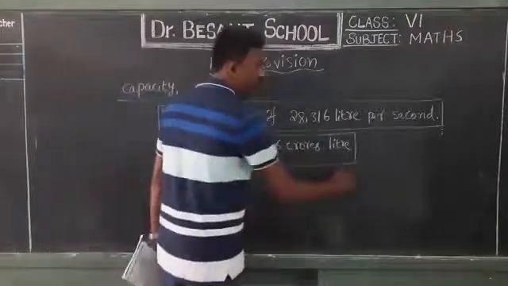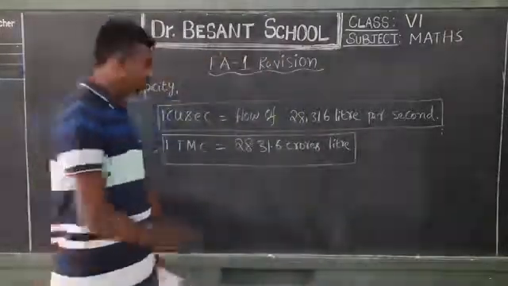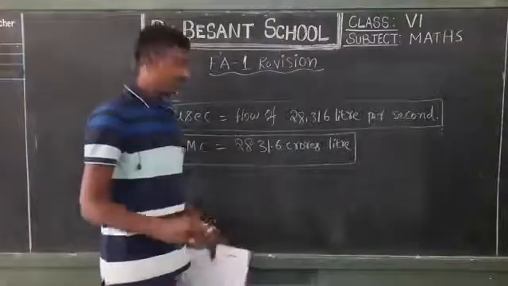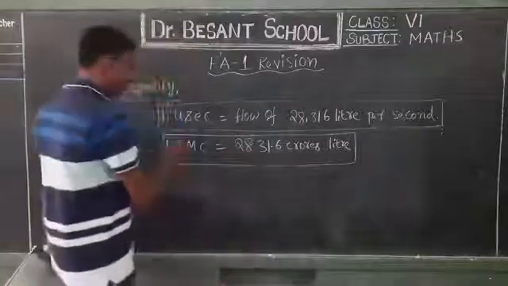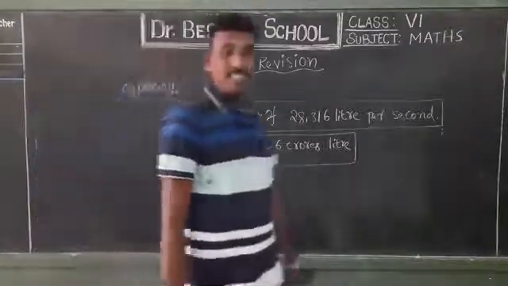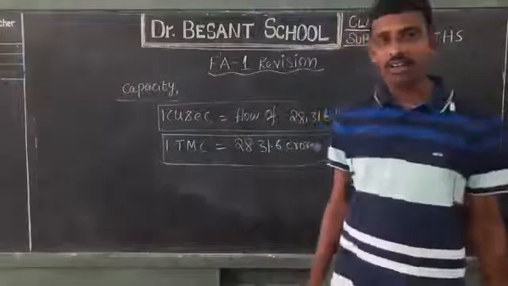TMC means 1000 million cubic feet. You can assume 2831.6 crore liters flowing. That quantity is said to be called TMC.